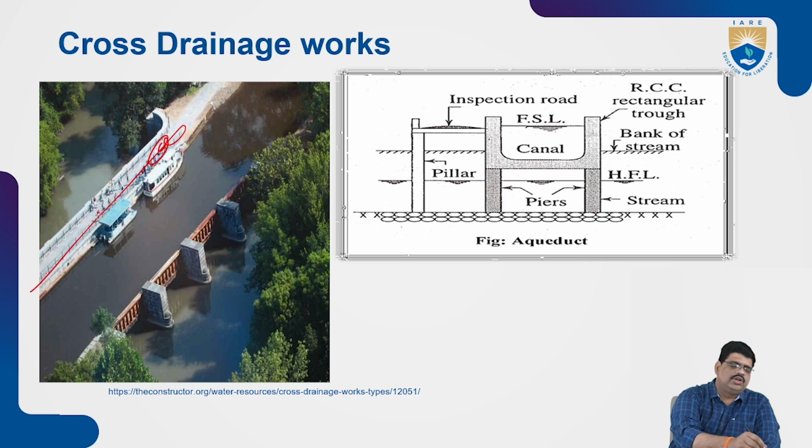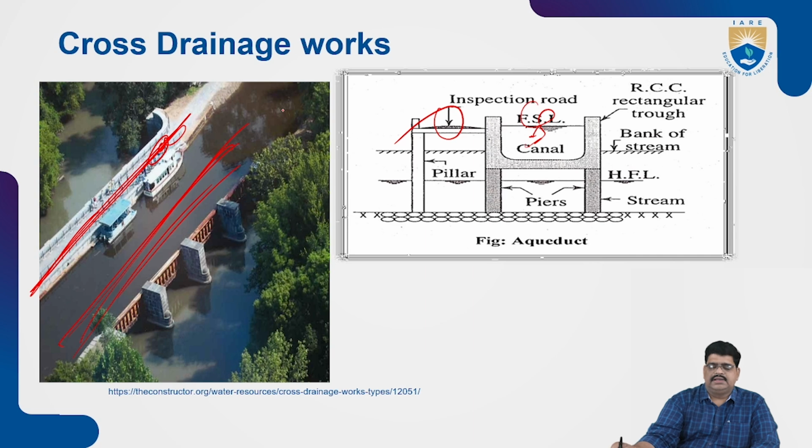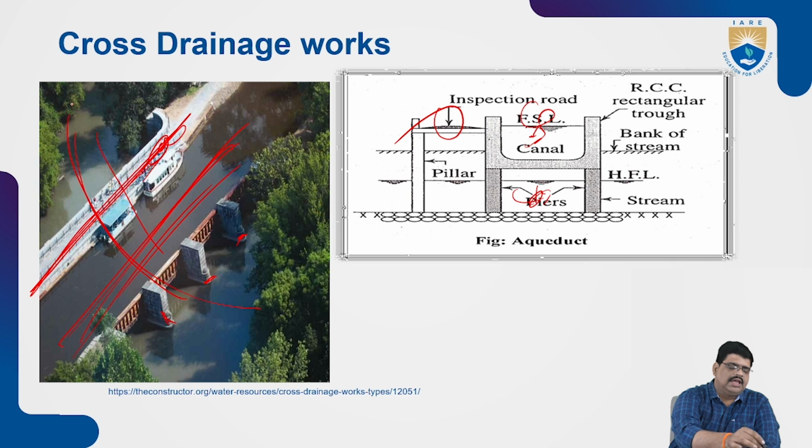Here there is a road provided, as in the diagram. This is the full supply level of the canal, and the canal passes as usual. Here is the bank of the stream, and piers are constructed, and the drainage passes at the bottom as usual.